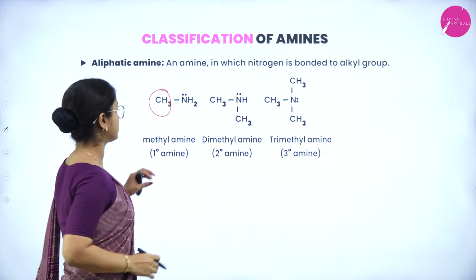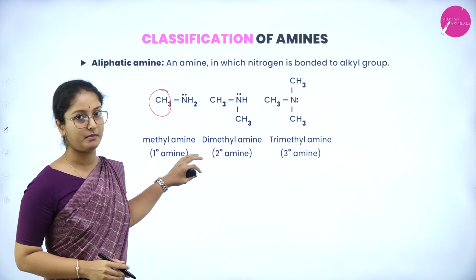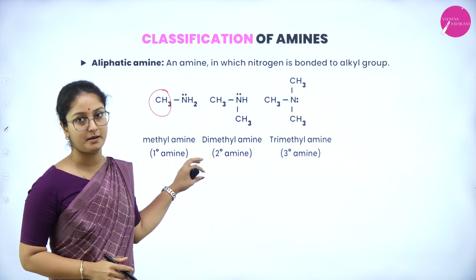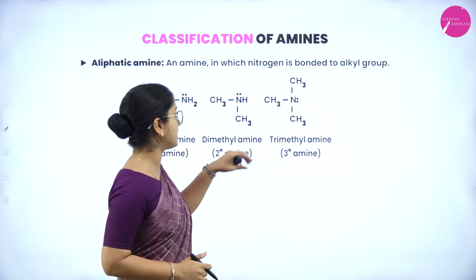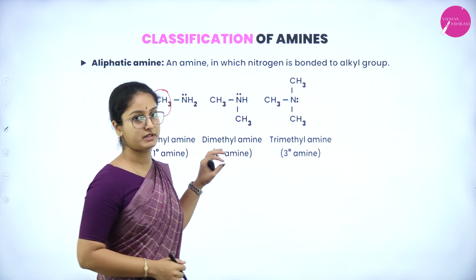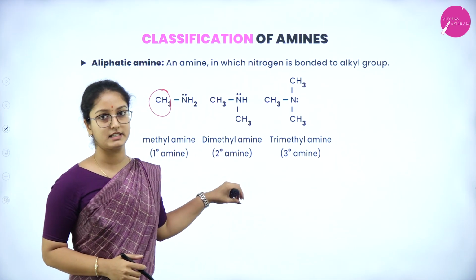The alkyl group is CH3, so therefore it is methylamine and it belongs to primary amine. Next is dimethylamine because two alkyl groups are present here, so therefore it is secondary amine.